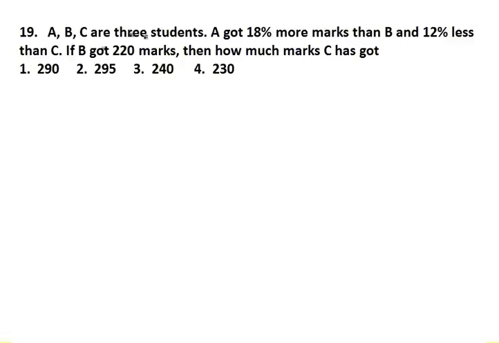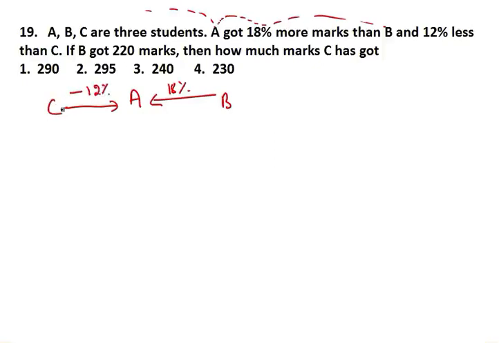Look guys, here it is saying A got 18% more than B. Okay, A got 18% more than B and 12% less than C. Means A got 18% more than B and 12% less than C. From this only, he got 12% less than C. I hope this point is clear.